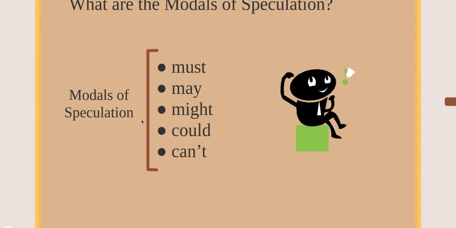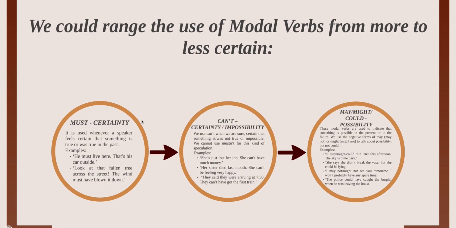Let's continue then. Usually we can range the use of modal verbs from more to less certain. So you are going to have the ones with 100% of certainty, or like 95% of possibility, and you are going to have the ones that are just like 20%. We can range that, so we are going to check it.